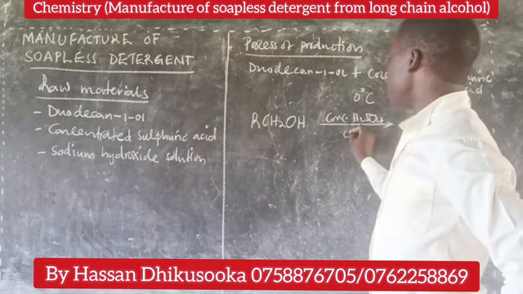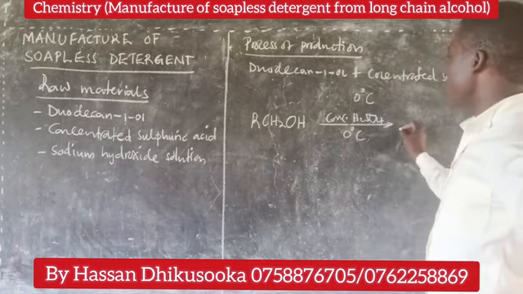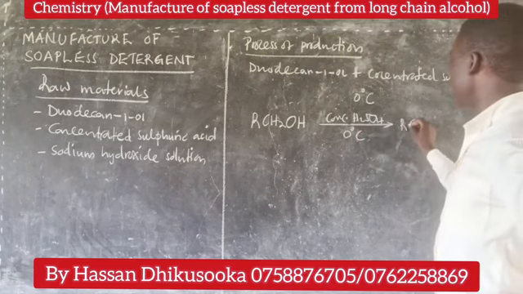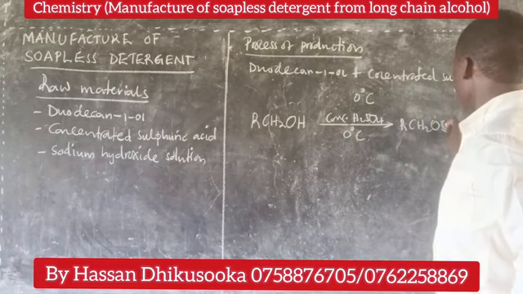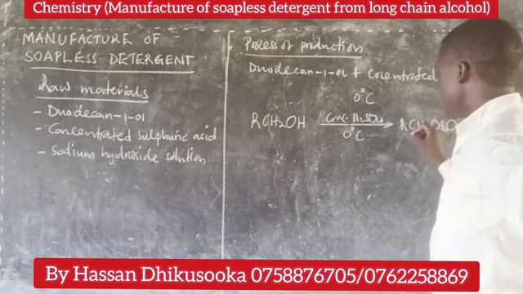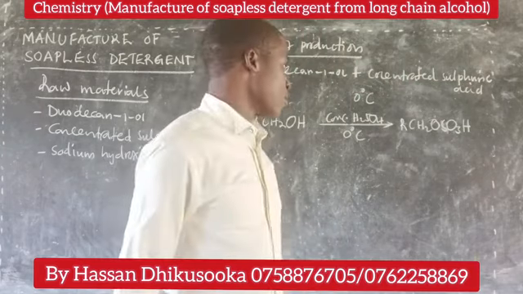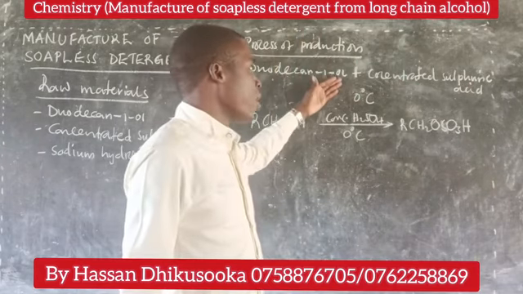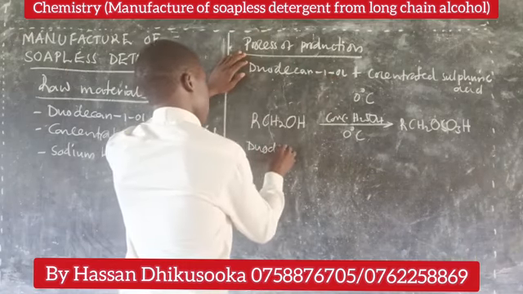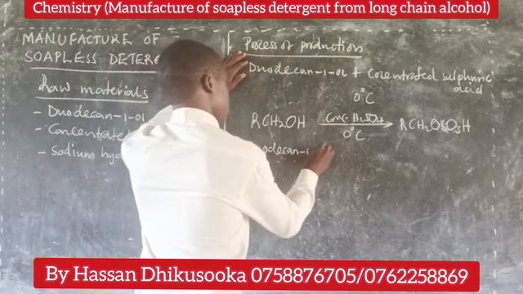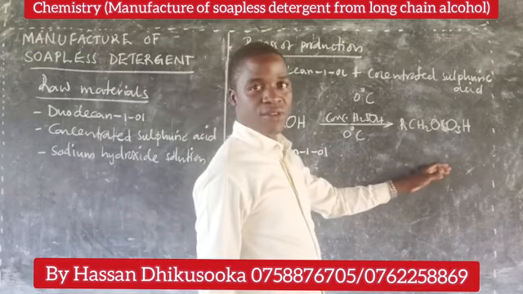Now this reacts with concentrated sulfuric acid. We are saying that it will react at 0 degrees Celsius. So we shall get an alkyl group, CH2. We get an alkyl hydrogen sulfate. So in case we have the decan-1-ol, which alkyl group shall we form this way?